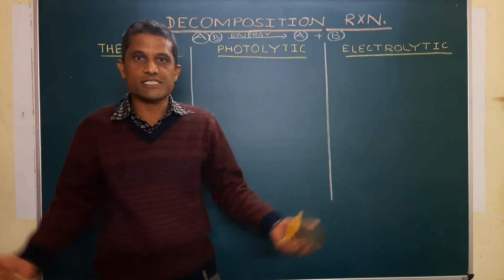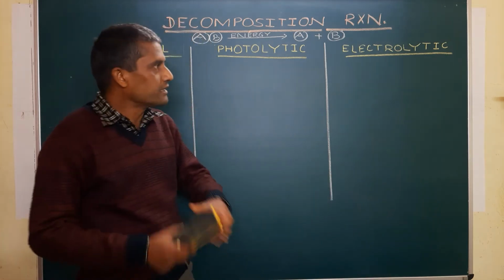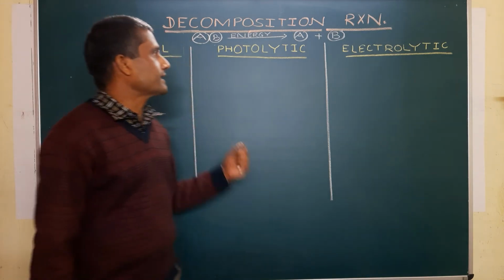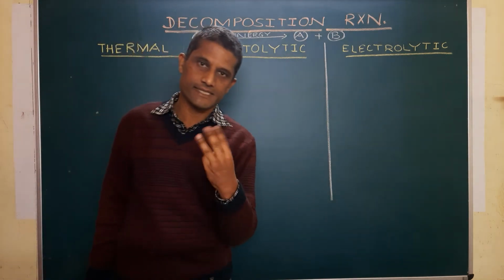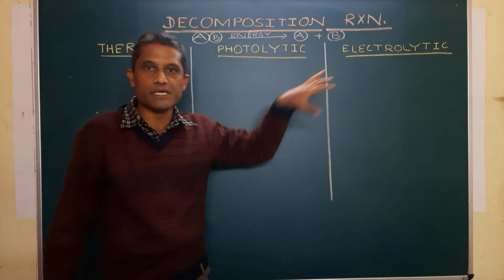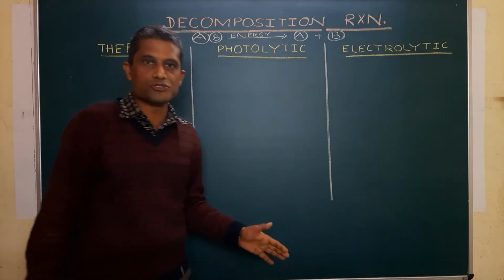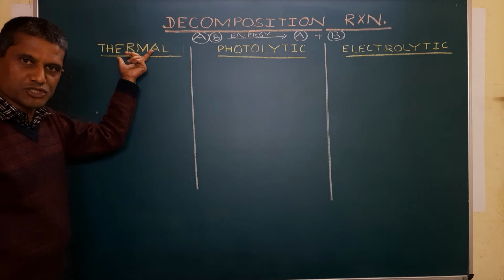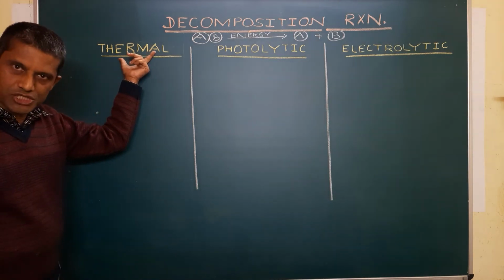As you know, energy has many forms. It can be heat energy, electrical energy, or the sun's energy. So depending upon the different forms of energy, we are going to categorize decomposition reaction into three major categories. The categorization is done on the basis of types of energy, because for decomposition to take place, energy is needed. First is thermal: when you are supplying heat energy for the decomposition to take place, that reaction is called thermal decomposition.